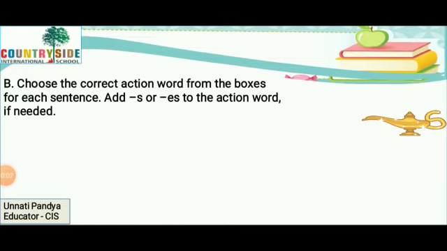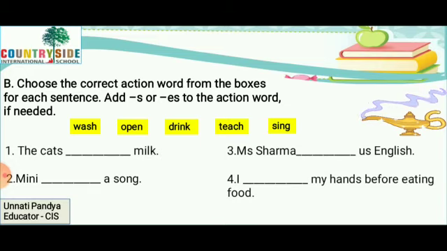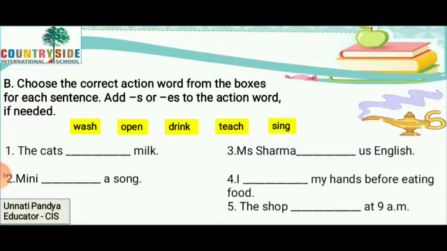Next exercise. Choose the correct action word from the boxes for each sentence. Add S or ES to the action word if needed. Let us see. These are the words which are given to us. Now, according to the question, we have to decide whether we have to write the do form of the words or does form of the words. So let's start.